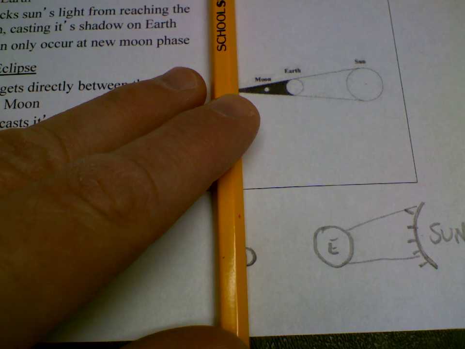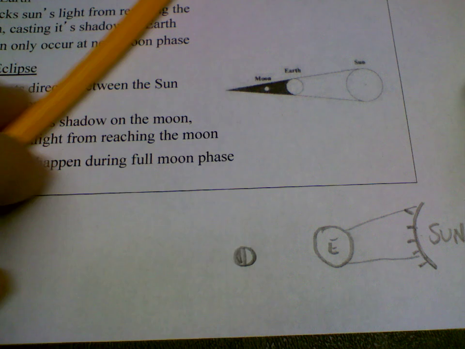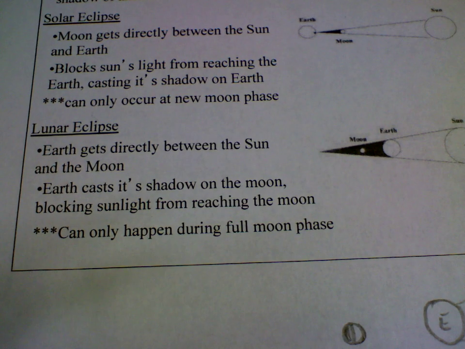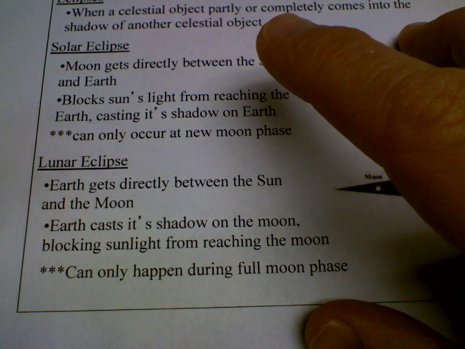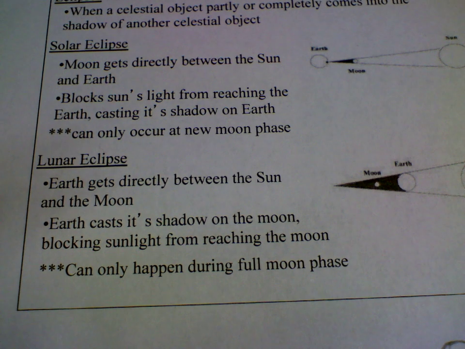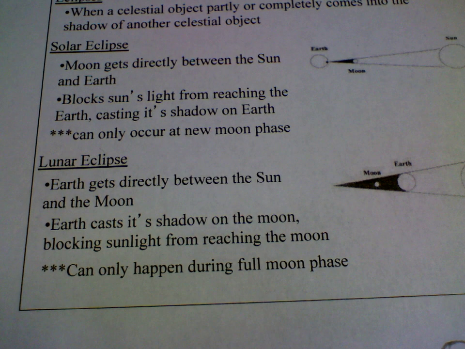So for a lunar eclipse to happen, this should just make sense anyhow. For a lunar eclipse to happen, that means you have a full moon and it slowly starts to disappear. So the lunar eclipse happens during a full moon, and the solar eclipse can only happen during a new moon. Hopefully that clears up eclipses and also clears up tides.